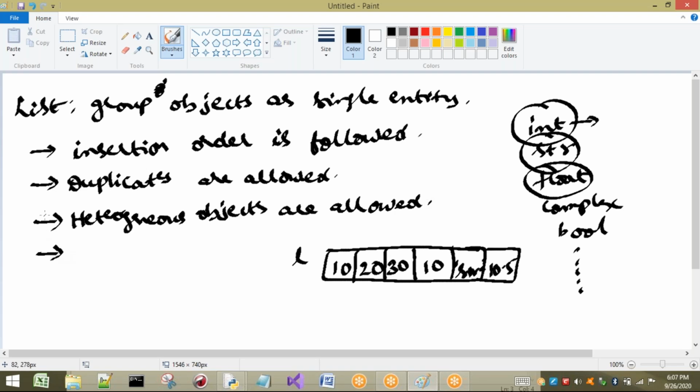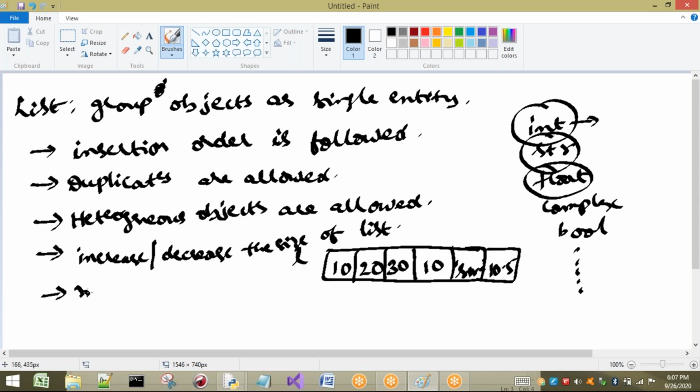So the next point is, if you want to increase the size of the list, we can increase or decrease the size of the list dynamically. Dynamically means what? At runtime. Otherwise I can say we can increase or decrease the size of the list. That means we can say a list is dynamic. It can be changed. It is not fixed, it can be changed.